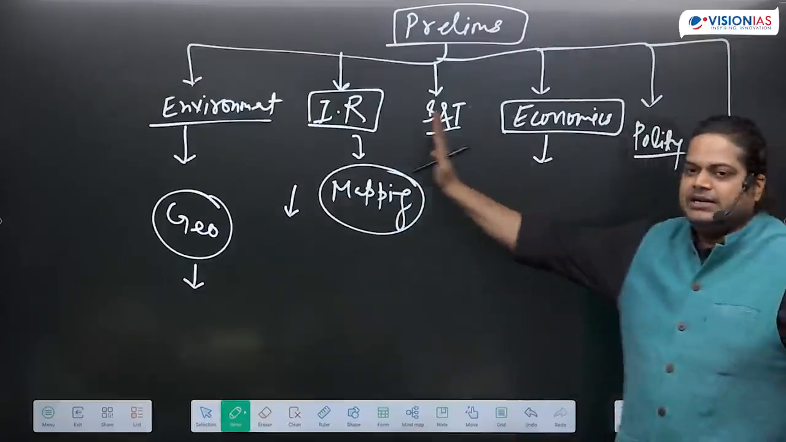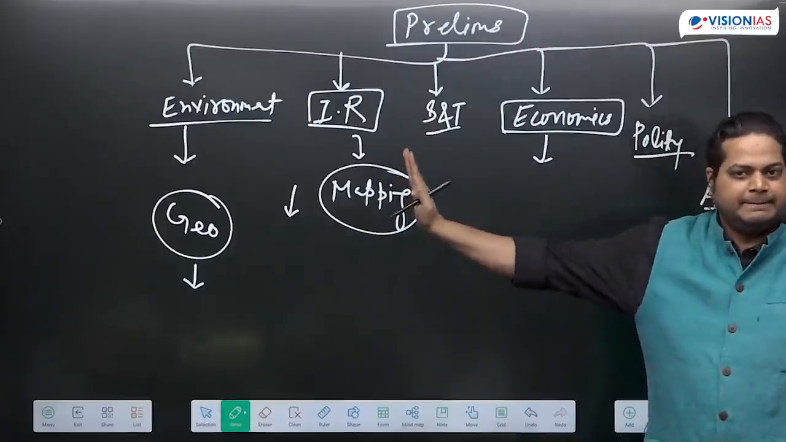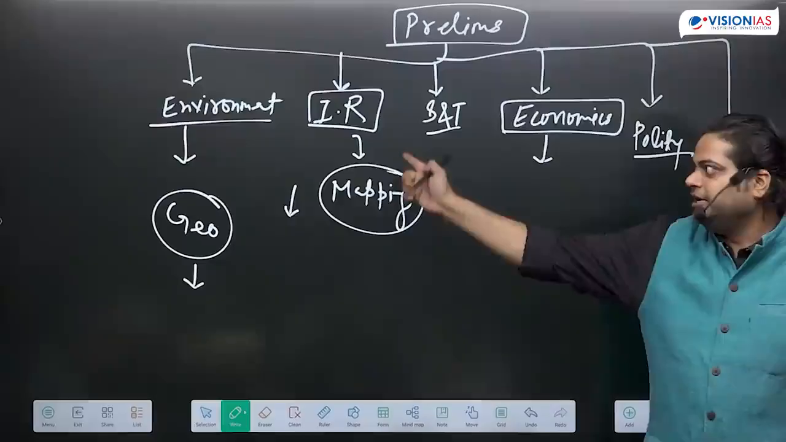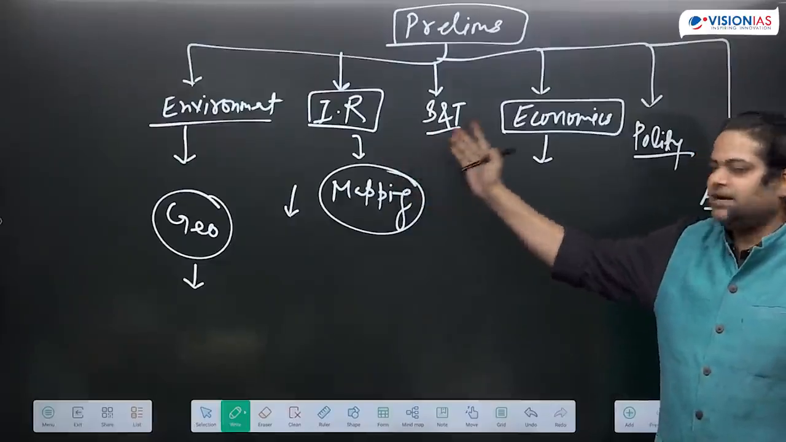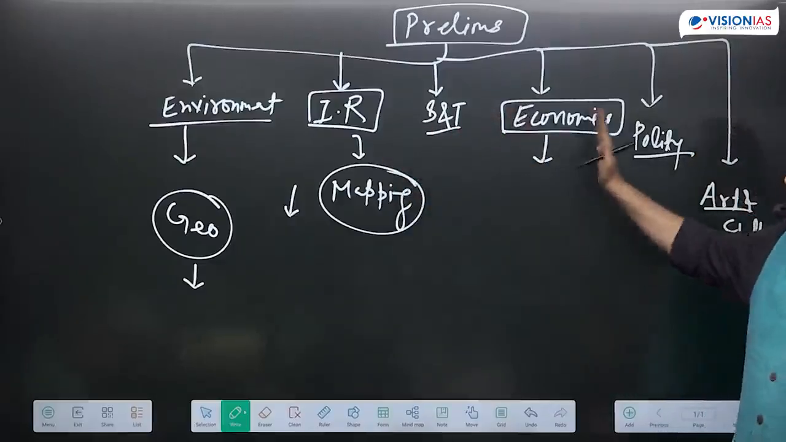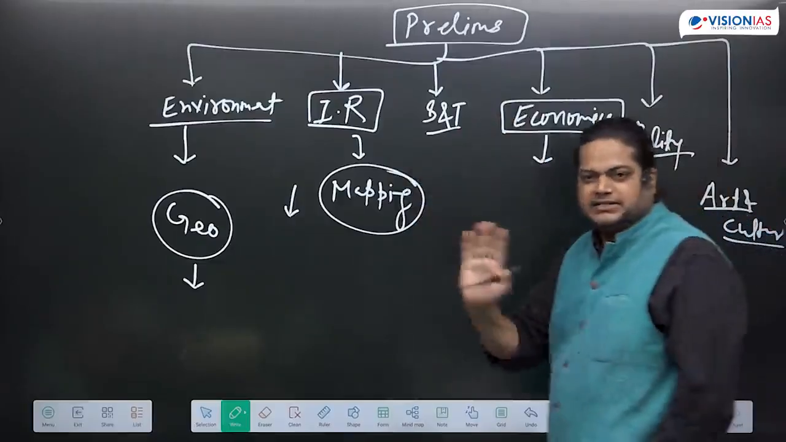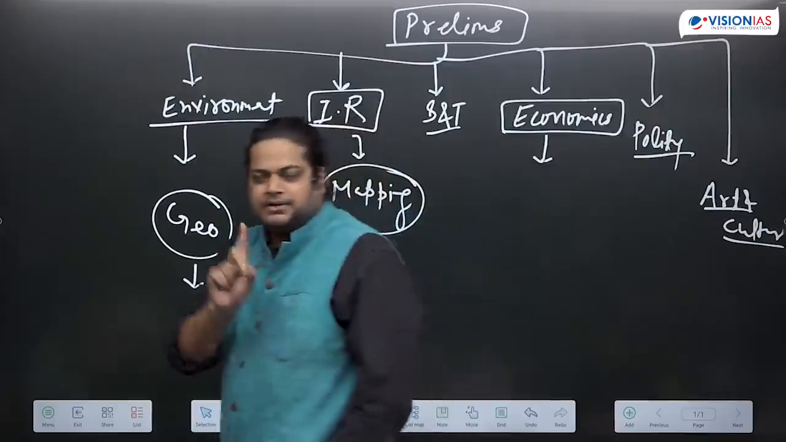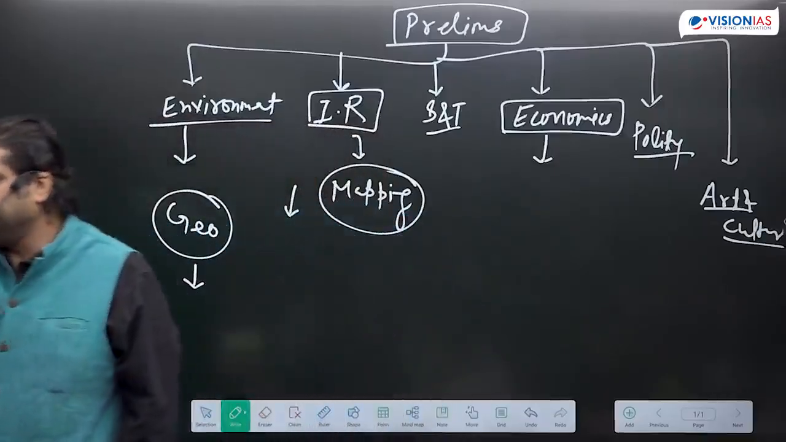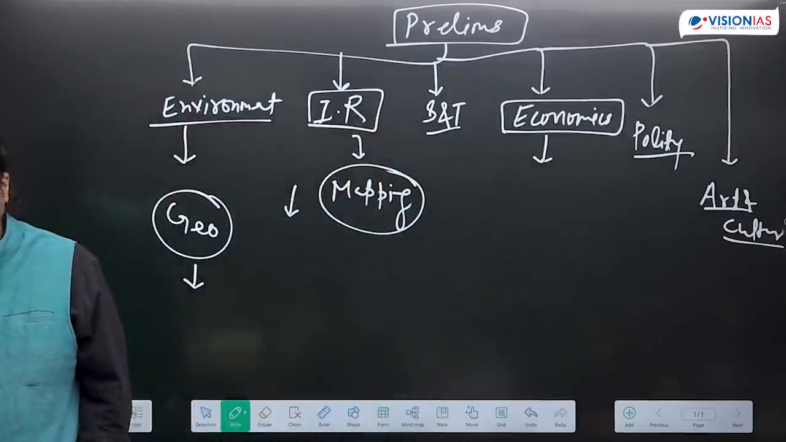So whenever we are reading the newspaper, we need to see it this way. Okay, this topic is related to environment, this topic is related to IR, this is related to science and tech, environment, economy, polity, art and culture. This way we can see whatever topics are coming in the newspaper, and we'll read them. This way only we are going to decide.